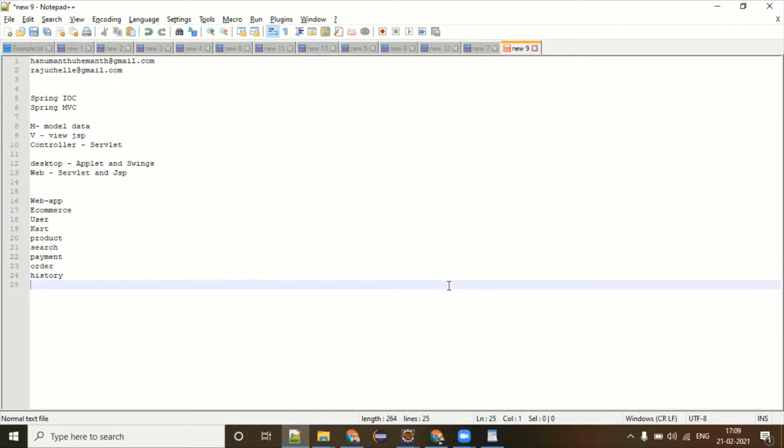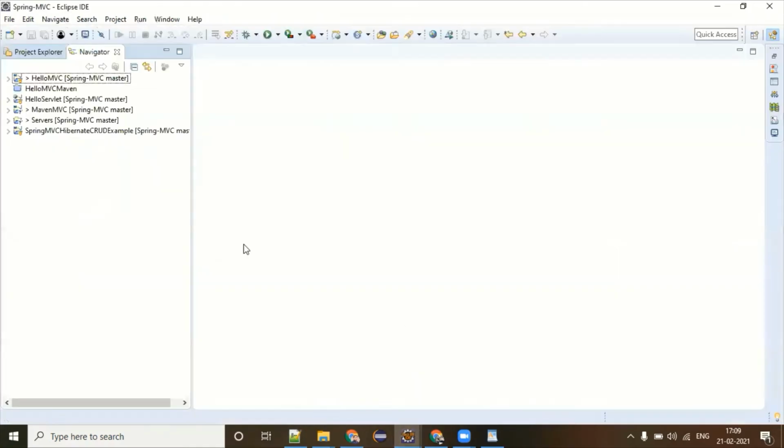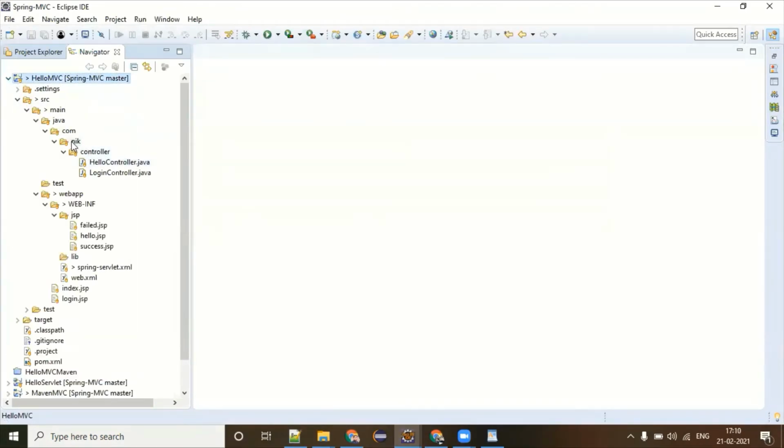But when people were developing this application in the beginning, they started one application like this, which you have seen just now, hello MVC, and under that they keep on adding nick dot order, nick dot cart, nick dot something, different packages, considering these are the packages representing one module.